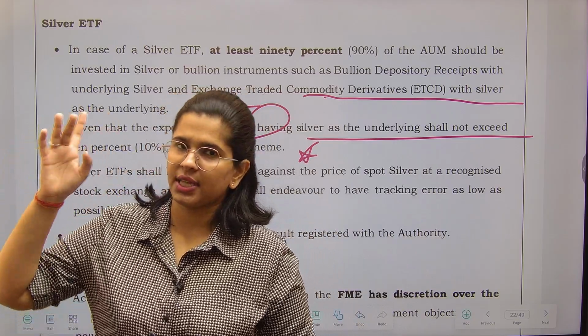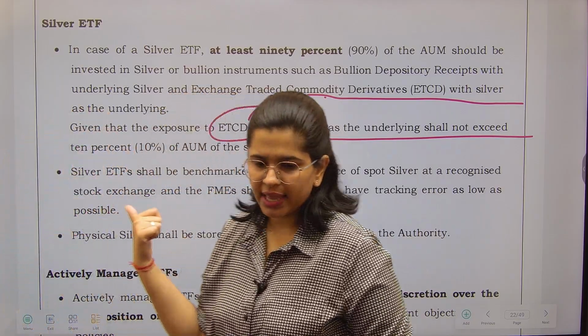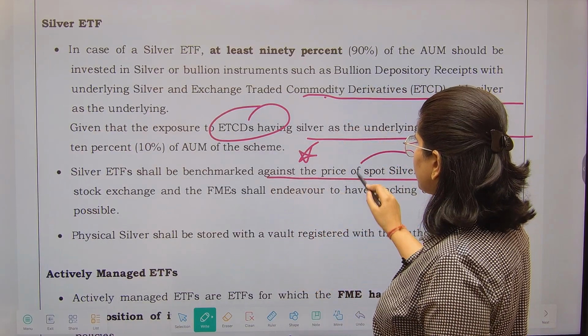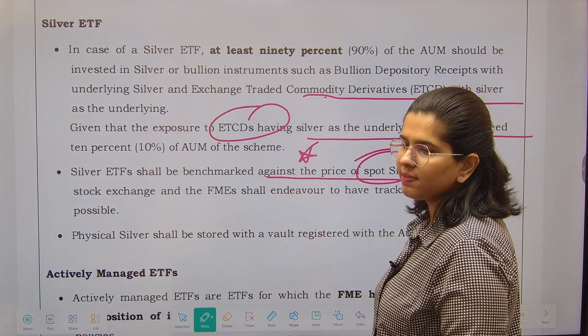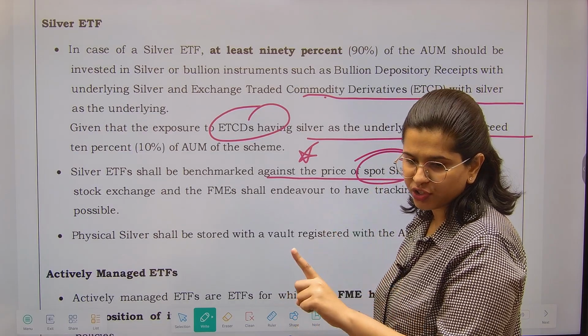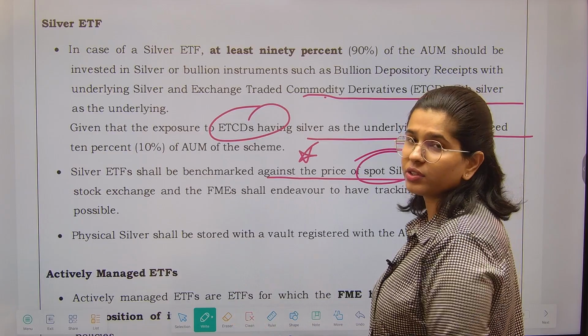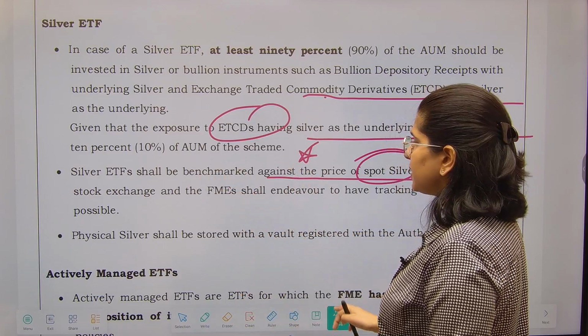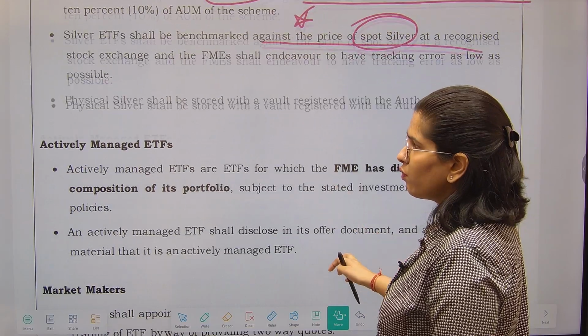The same condition was there in gold. Same condition is here also. Silver ETF shall be benchmarked against the prices of spot silver. स्पॉट सिल्वर की जो भी प्राइस आपकी चल रही हो, स्पॉट सिल्वर कॉन्ट्रैक्ट की जो भी प्राइस चल रही हो आपके एक्सचेंज में, the same index is going to be tracked by the silver ETF, and physical silver obviously will be stored with the vault.